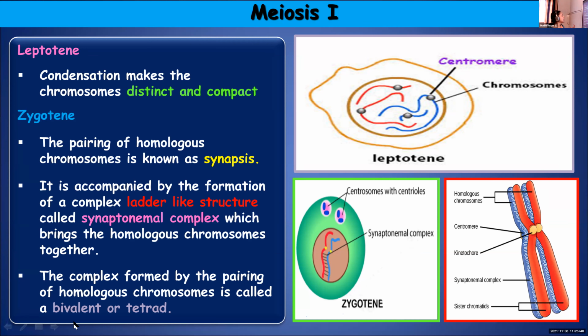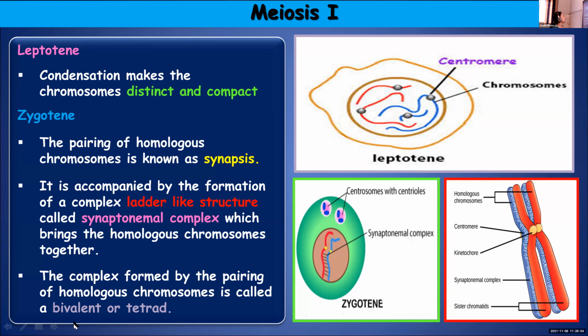Zygotene. Now the pairing of homologous chromosomes. I already told you homologous chromosomes means the member chromosomes of a particular pair. You know that chromosomes in a diploid cell will be arranged in pairs. So the chromosomes present in a pair you call homologous chromosomes.